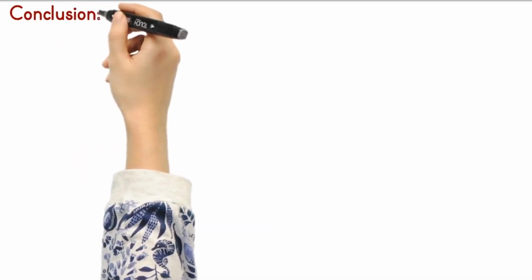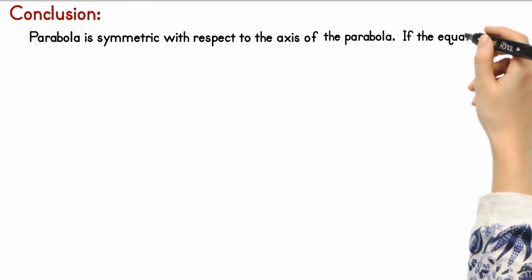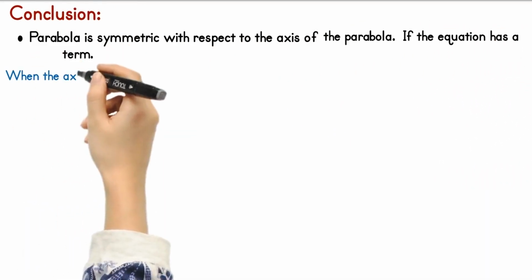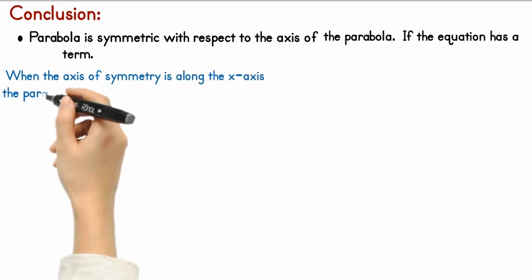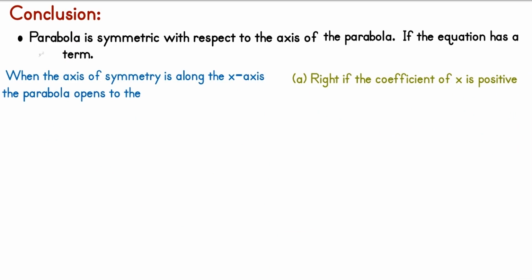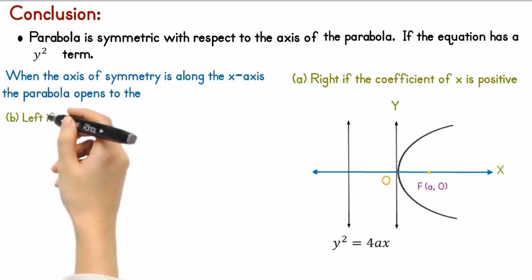We conclude from the standard equation of the parabola that the parabola is symmetric with respect to the axis of the parabola. If the equation has a y-squared term, then the axis of symmetry is along the x-axis and the parabola opens to the right if the coefficient of x is positive. Look at this figure. You can see the y-axis and x-axis, the directrix parallel to the coordinate axis, the origin O at the vertex of the parabola, and the focus on the axis of symmetry along the x-axis.